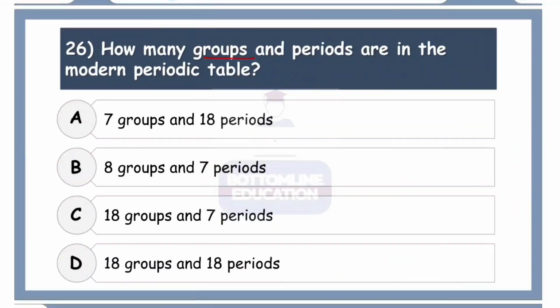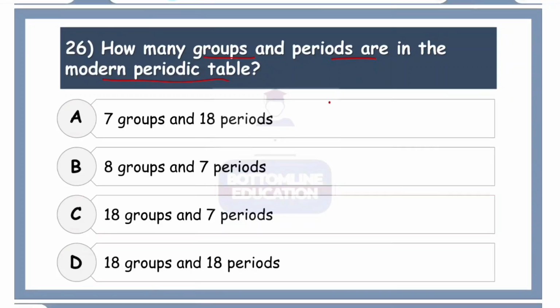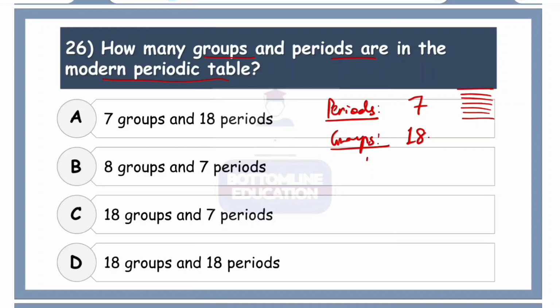Next, how many groups and periods are there in the modern periodic table? Okay, we should remember this. In our modern periodic table, the number of periods is 7, and the number of groups is in total 18. So periods means 1, 2, 3, 4, 5, 6, 7. We have a total of 7 rows, and groups means columns 1, 2, 3, 4, 5, 6, 7, 8, 9, 10, 11, 12, 13, 14, 15, 16, 17, 18. So we have a total of 7 horizontal rows and 18 vertical columns. So let's look at the options very carefully.